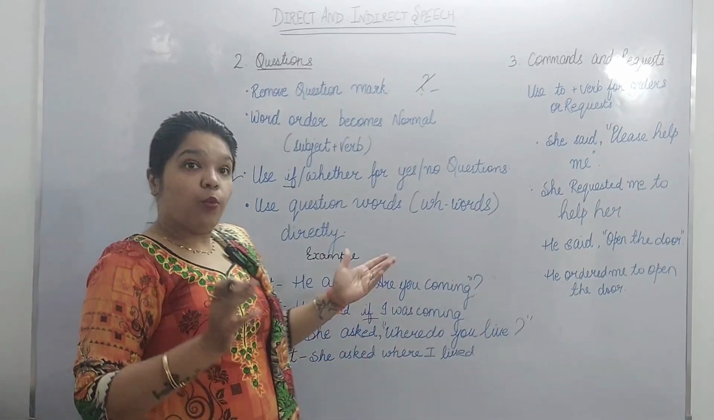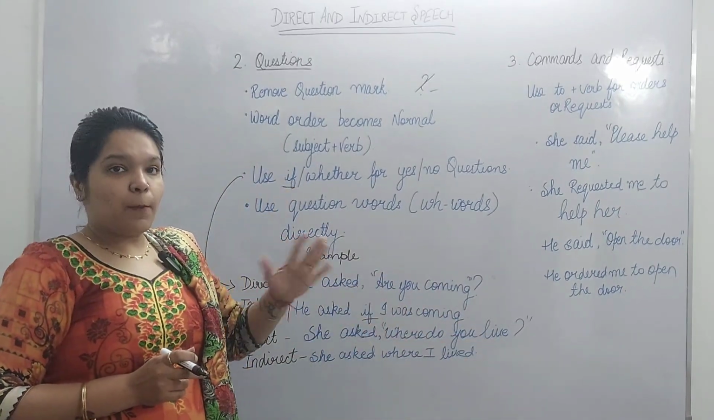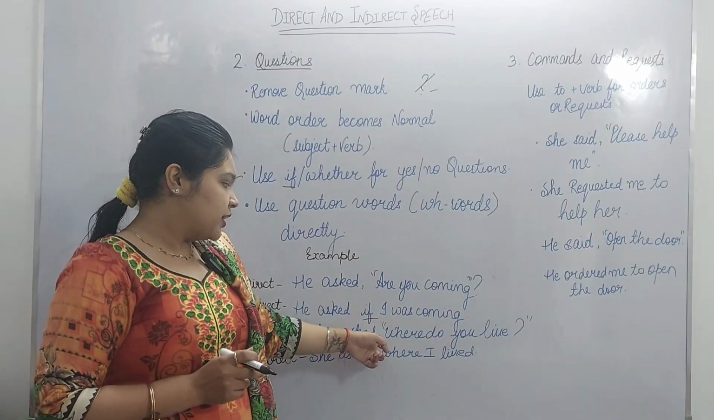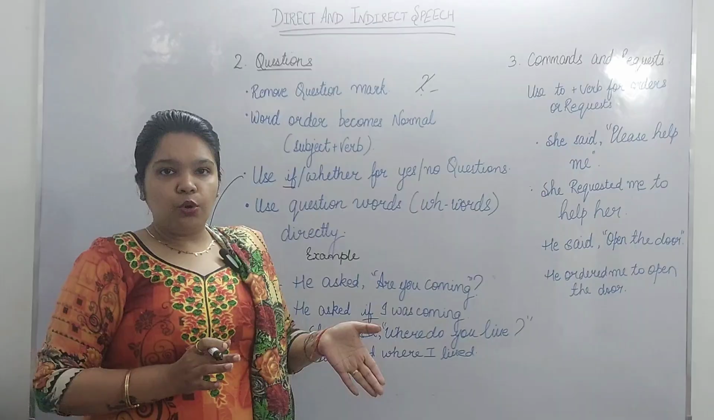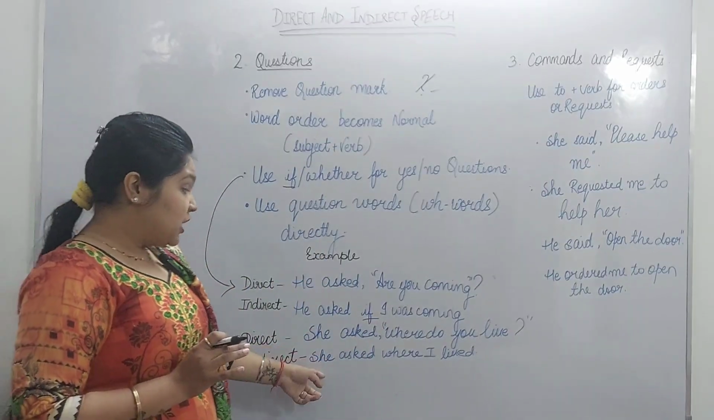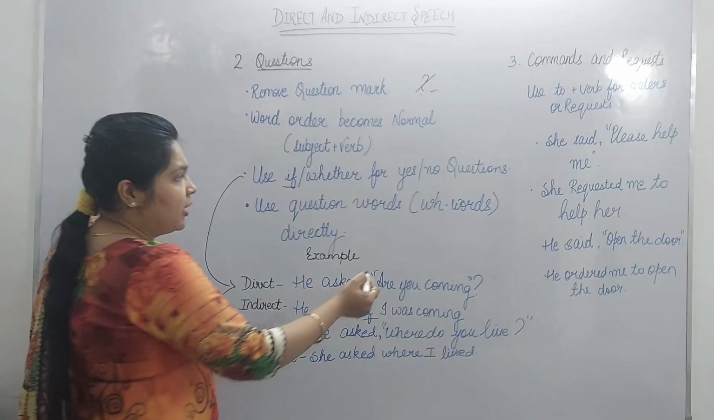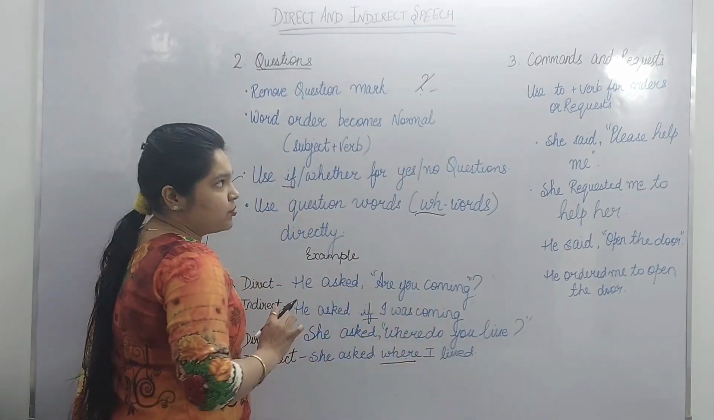Use question words, WH words, directly. She asked, "Where do you live?" This is direct speech. We can always compare between direct and indirect speech. In direct speech, the comma and quotation marks will be there. In indirect speech, no comma, nothing, and no quotation mark will be there. So she asked, we have to use the WH word. So I am using where: she asked where I lived.